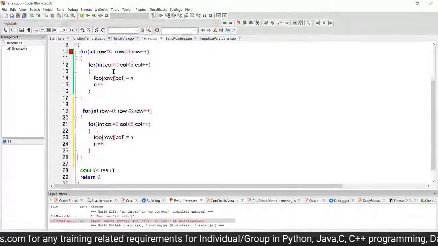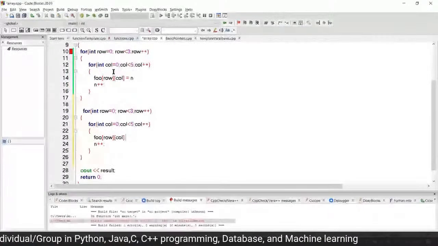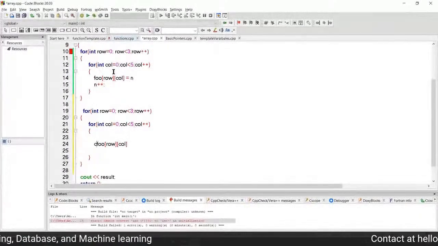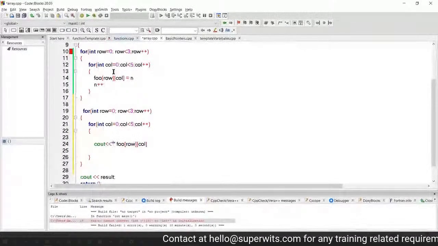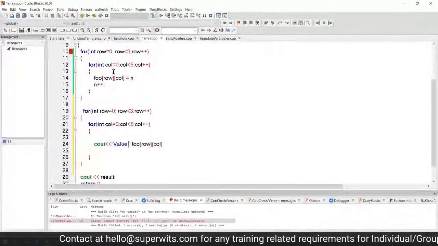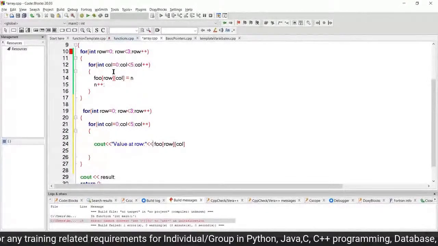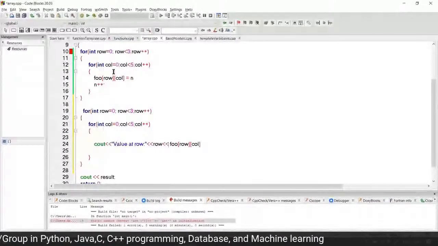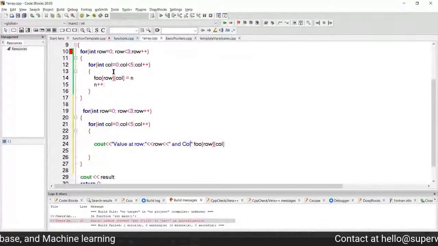So here, what I can do is, instead of putting the value inside this particular foo variable, I'm going to have a cout, and the cout will be represented as value at row. Okay, so here I'm going to print row, and column.